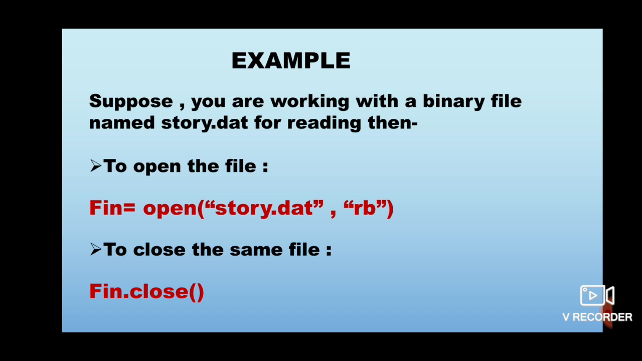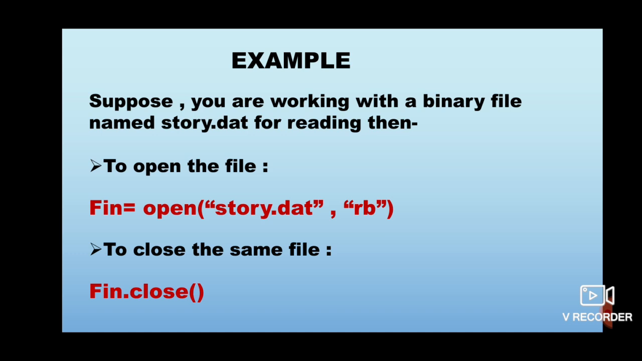Let us take up an example. Suppose you are working with a binary file named story.dat and you opened it for reading purpose. For opening that file, you will write the name of the file handle, which is fn in this case, equal to the open function. I wrote open, and then we provide two parameters inside it. First is the name of the file to be opened and the purpose. So the name is story.dat and rb is the mode in which I am opening the file, because I have to open this file for reading purpose and it is a binary file. So rb is the mode that I am using.